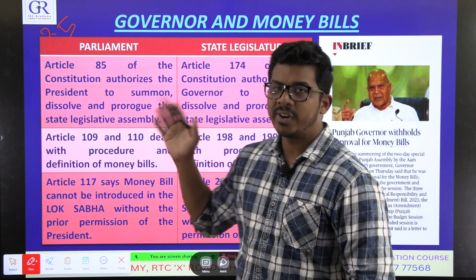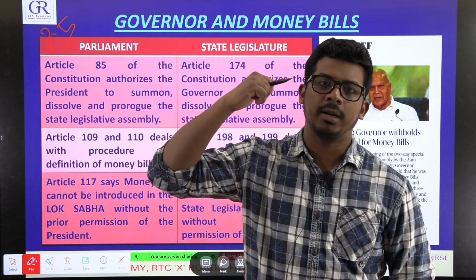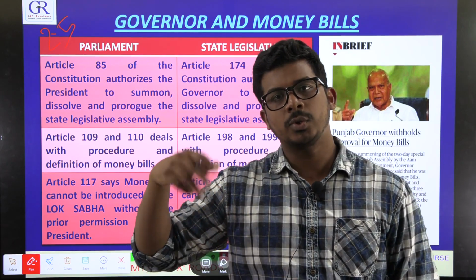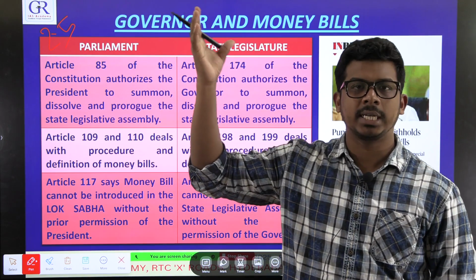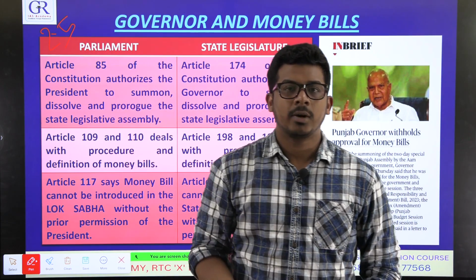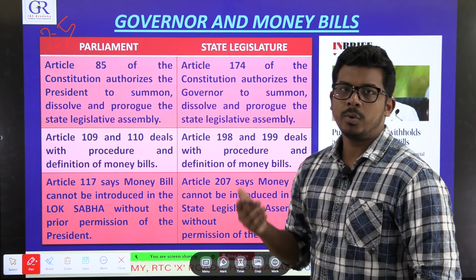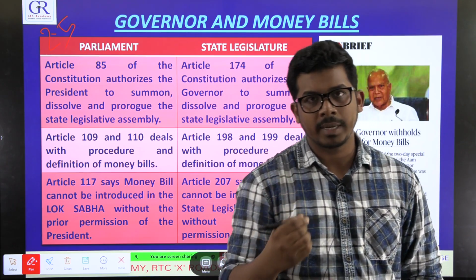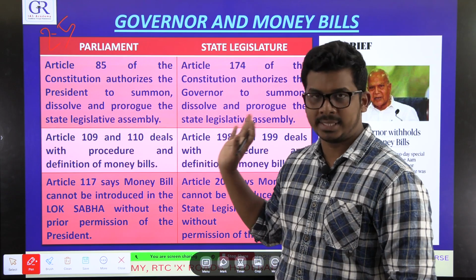Then part 5 deals with the organization of government at the union level: how Parliament operates, how the central government operates, and how the judiciary at the national level operates. So part 5 deals with the government at the central level. Now part 6 deals with the government at the state level: how the state legislature operates, how the state government operates, and how the state judiciary operates.